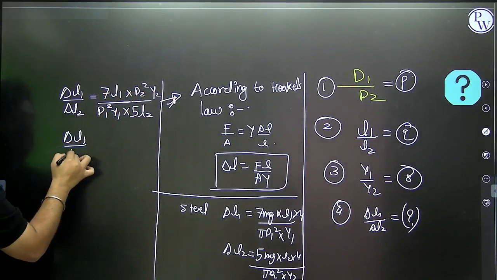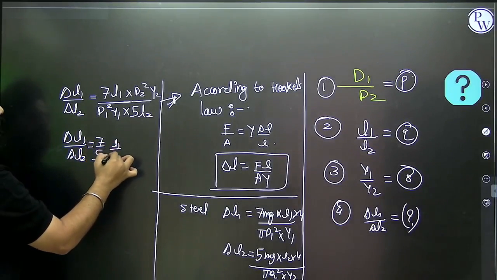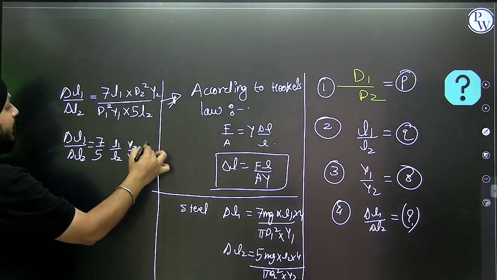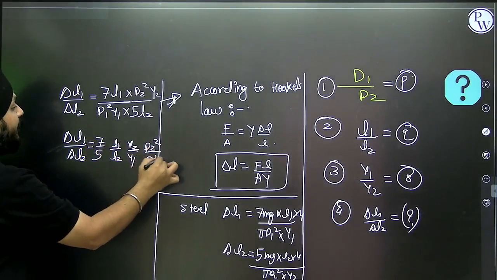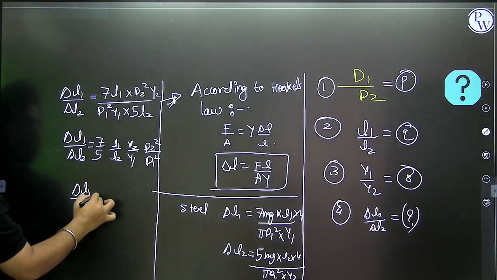So delta L1 by delta L2 would be 7 by pi, L1 by L2, Y2 by Y1, d2 square by d1 square.